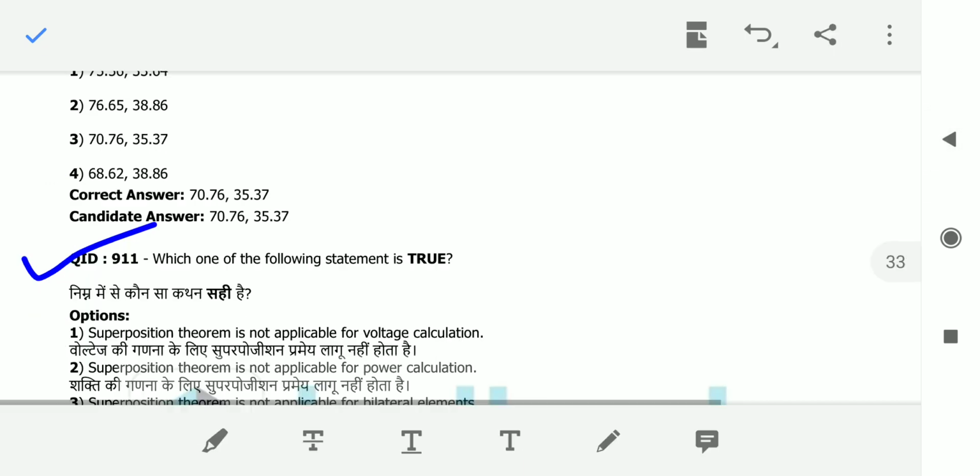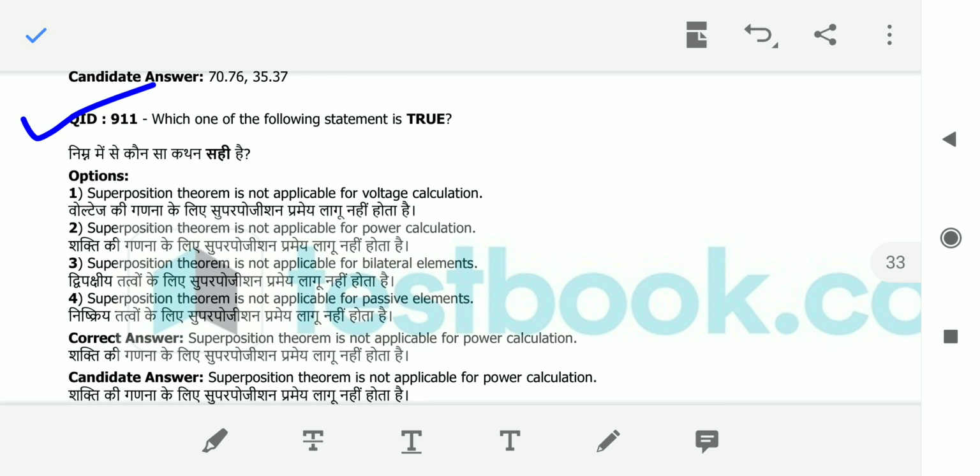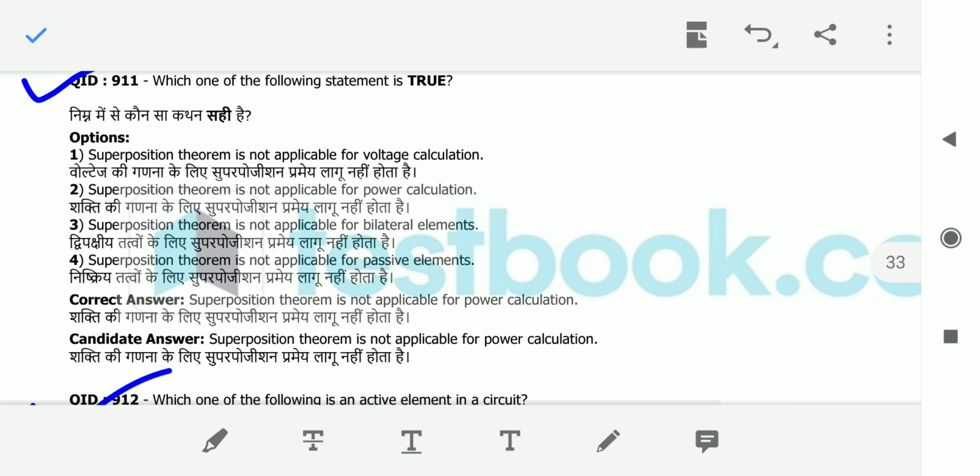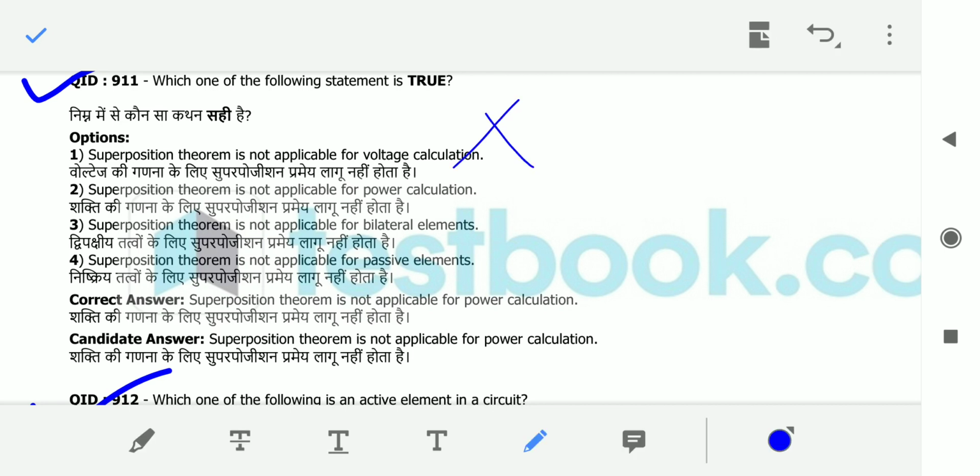Coming to the next question, which one of the following statements is true? Superposition theorem is applicable for the voltage calculation as well as the current calculation. Here in the options he has given that superposition is not applicable to the voltage calculation, so it is wrong. Next, superposition theorem is not applicable for the power calculation. Yes, it is right. Superposition theorem is applicable to calculation of voltage and currents, but it is not applicable to the power calculation.